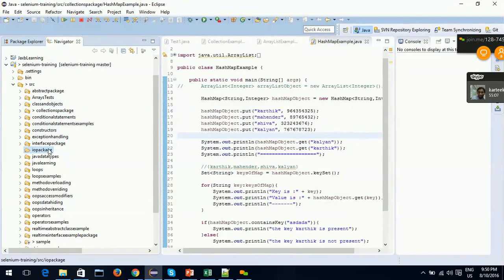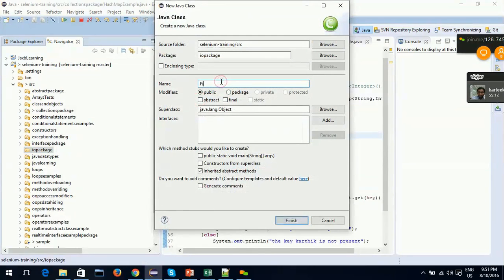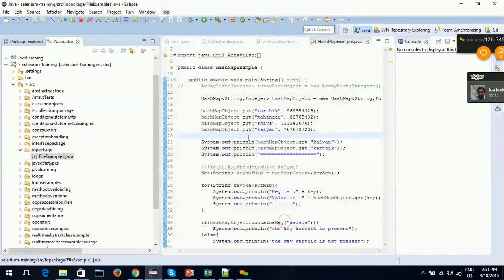In it, I'll create a class. I'll name it FileExample1, and put public static void main in it.